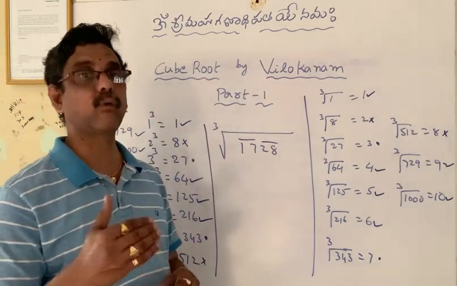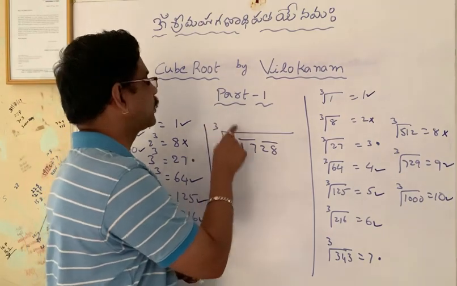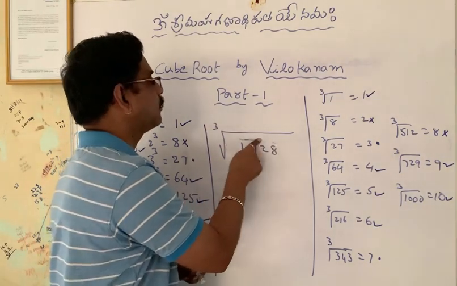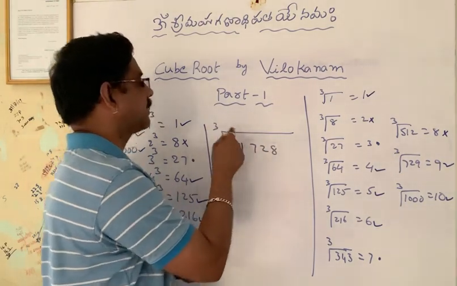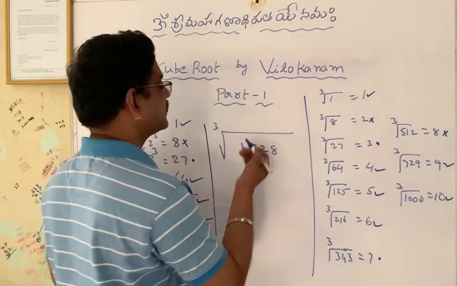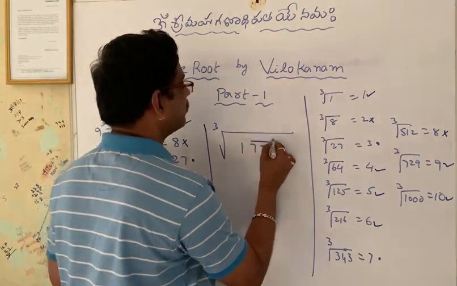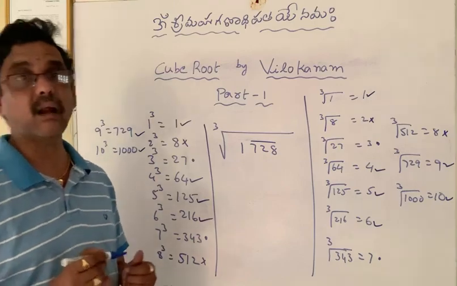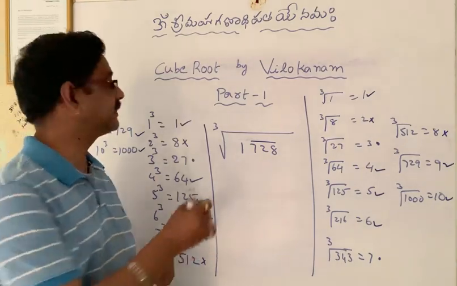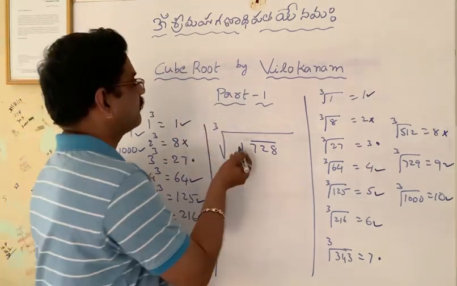Now, we are finding the cube root. So what we have to do? We have to couple the numbers, means keep the bar on 3 numbers, because we are finding the cube root. And here one number is left over.